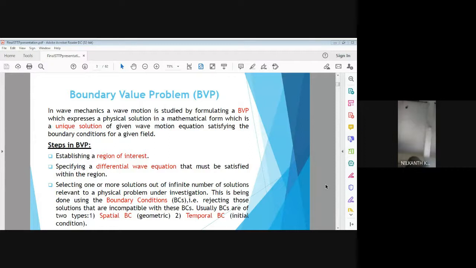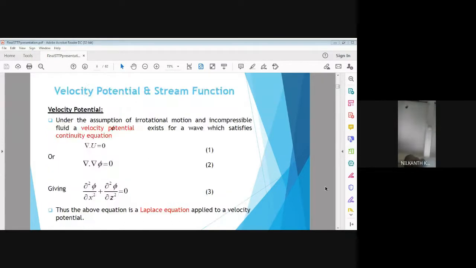Another is temporal boundary condition. In temporal boundary condition, at time t equal to 0, we specify the various parameters of wave. So I will show you the sketch of the wave. In fact, so the various parameters you can study. So next slide, please, Aditya.